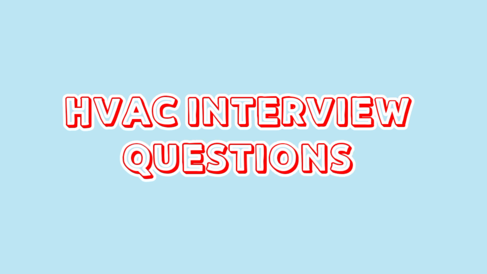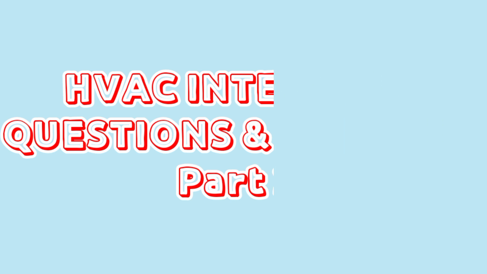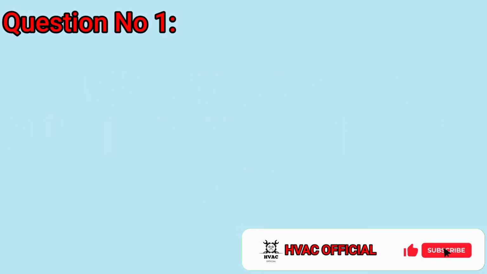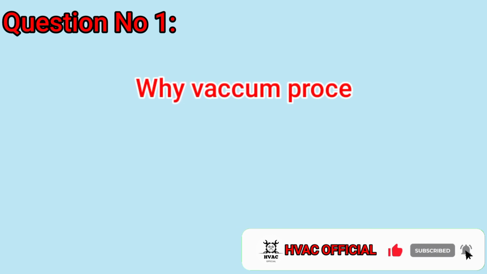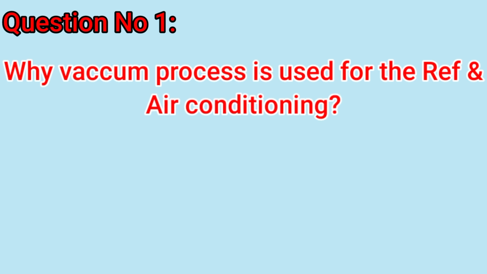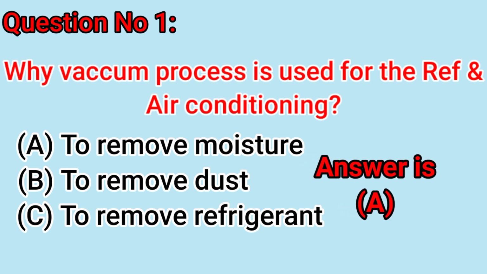HVAC interview questions and answers, part 2. Question number 1: why vacuum process is used for the refrigeration and air conditioning? A, to remove moisture. B, to remove dust. C, to remove refrigerant. Answer is A.